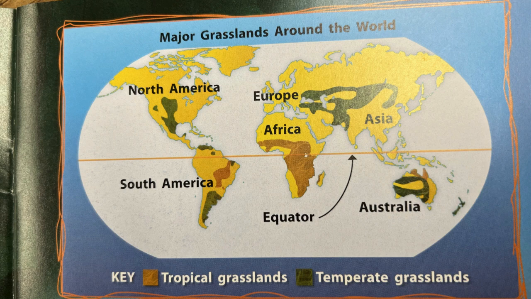All the others are temperate grasslands in Asia, in the Middle East, in the central area of North America, and the very southern part of South America, and also in the middle there by the equator on the top area of South America and the area of Yucatan in Mexico and the eastern part of Mexico, south of Texas. There's a little bit of geography for you.